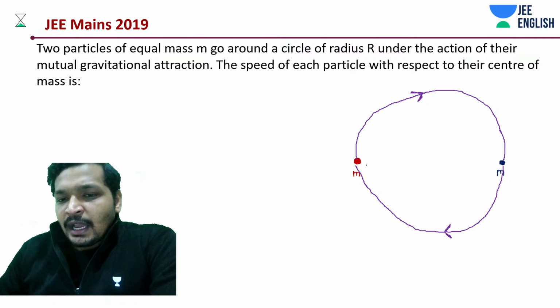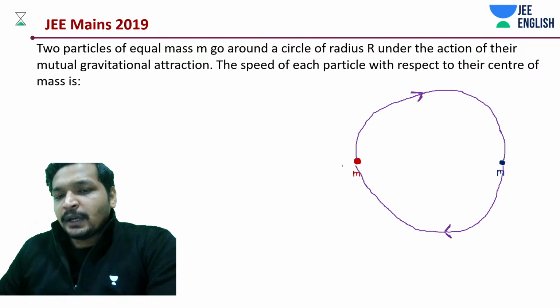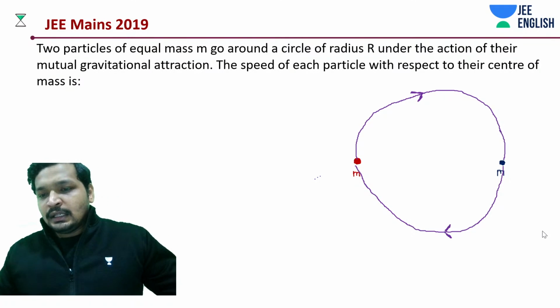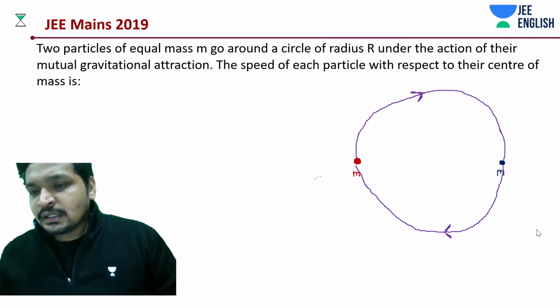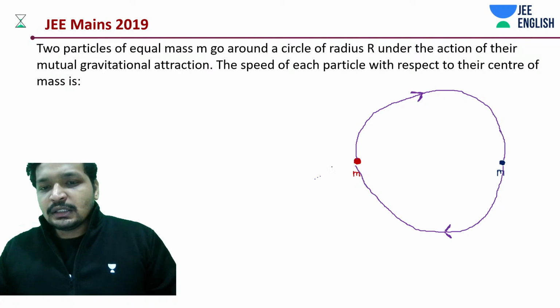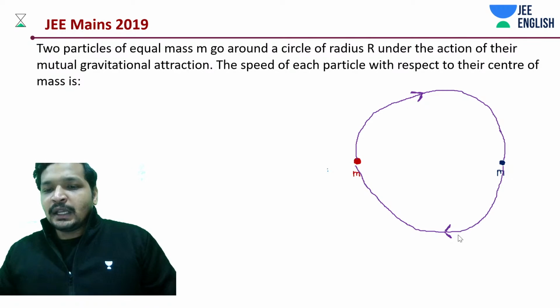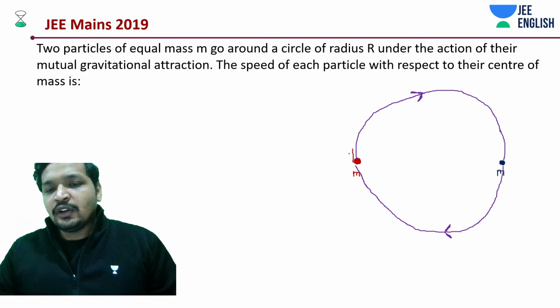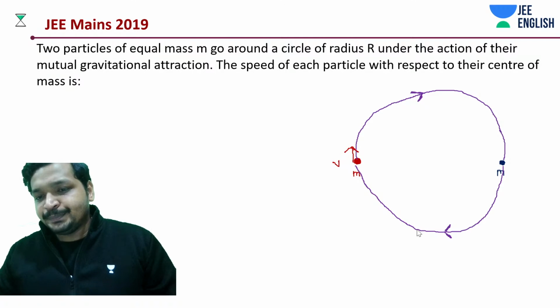We would also have a center of mass of these particles. Let's say they are exactly at opposite ends of a diameter. Then, this is the direction of rotation, and this is going to have a velocity like this. Let's say this has v, then this also has v.